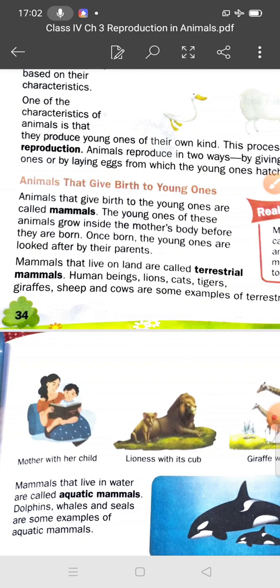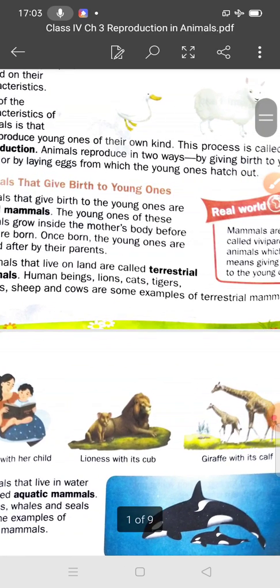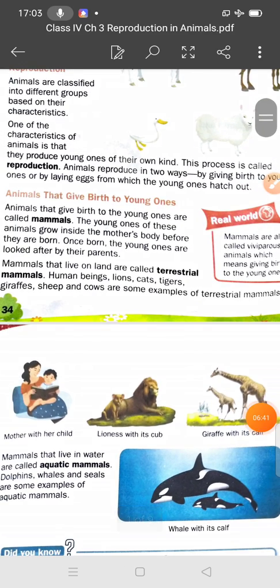Human beings, lion, cats, tiger, giraffe, sheep and cows are some examples of terrestrial mammals. So what are terrestrial mammals? Mammals that live on land.